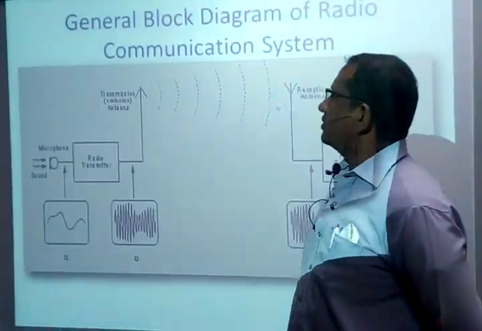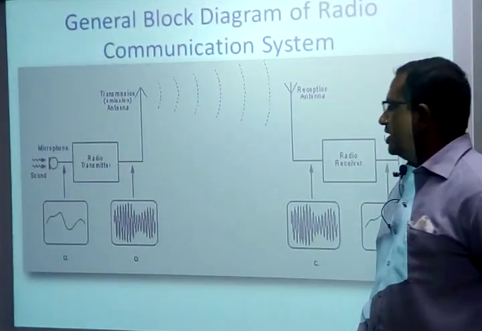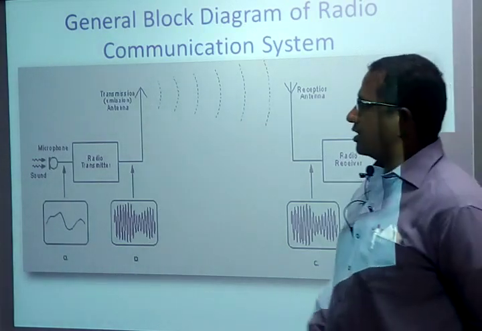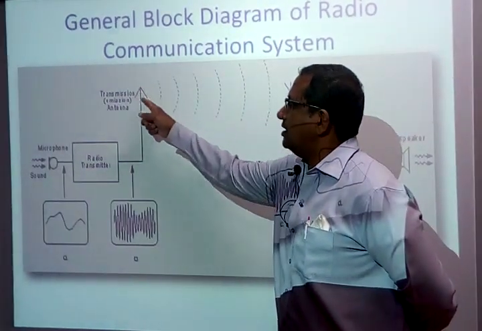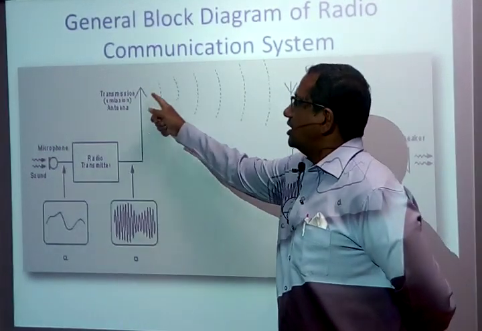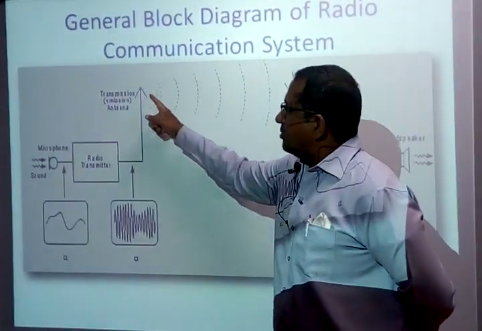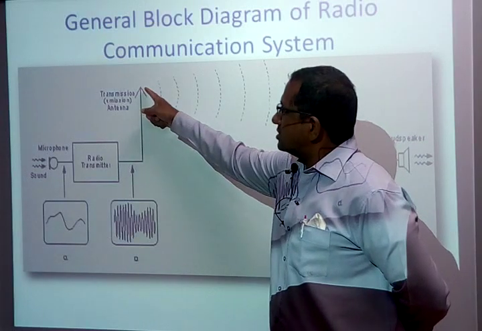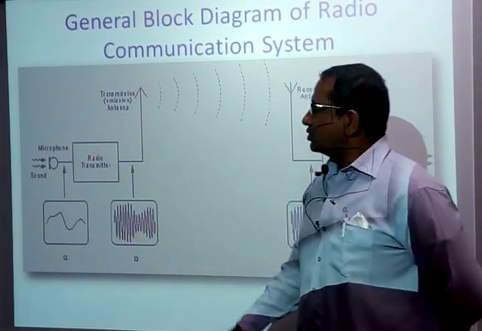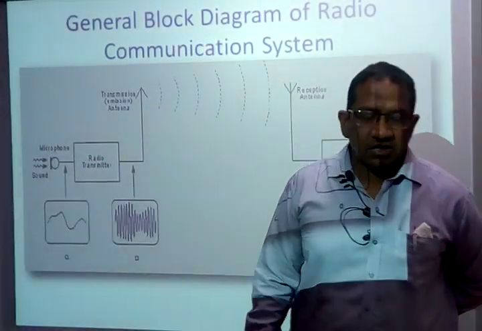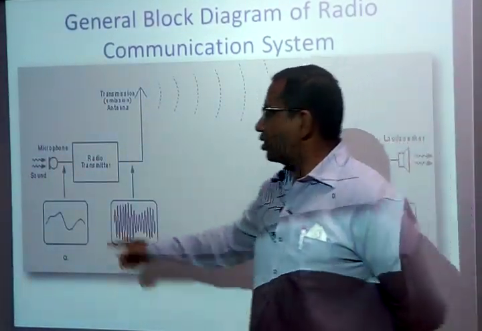So let us start with the basic communication block diagram. See the block diagram now. What does this block diagram contain? We are dealing with an antenna here, transmitting antenna or receiving antenna. But what is the source of signal for the antenna? The source of signal is going to be the information signal, say a voice signal or a sound signal.